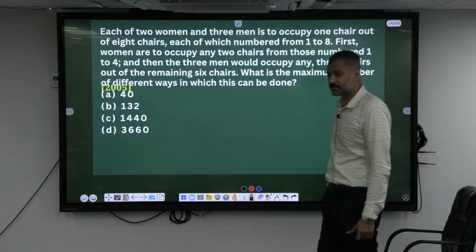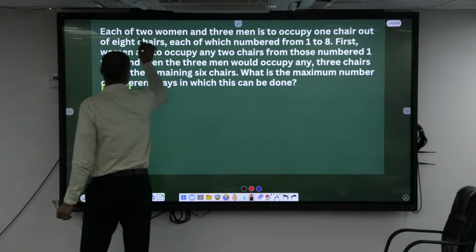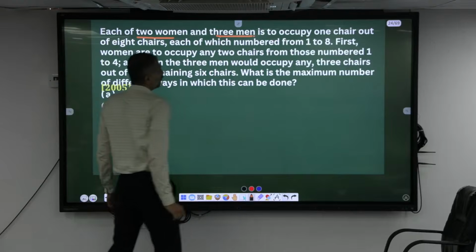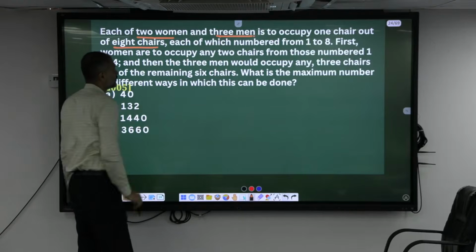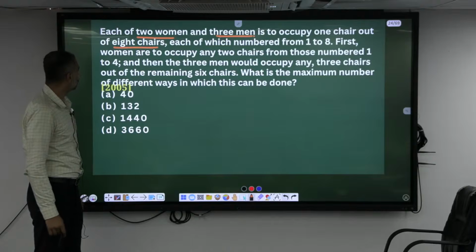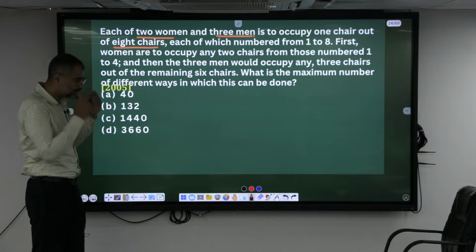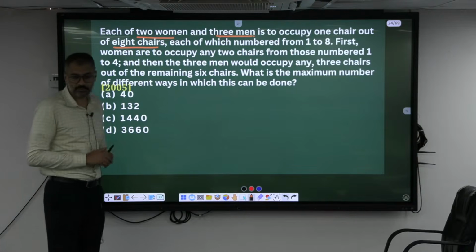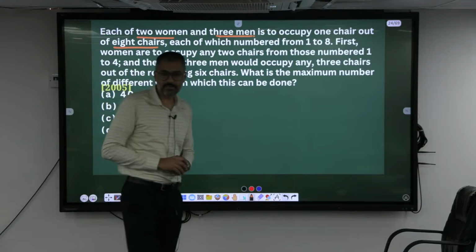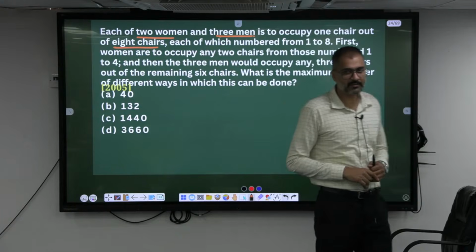How many chairs? 8 chairs. How many people? 5. Okay, 5. But there is a condition that from 1 to 4, 2 men should occupy, 2 women should occupy 2 chairs. So we are left with how many chairs? 6 chairs. For those 6 chairs, how many men are there?